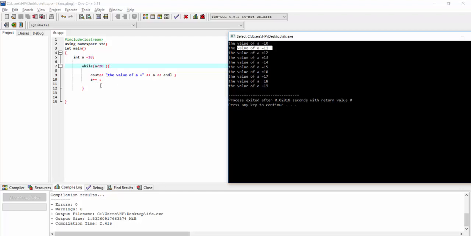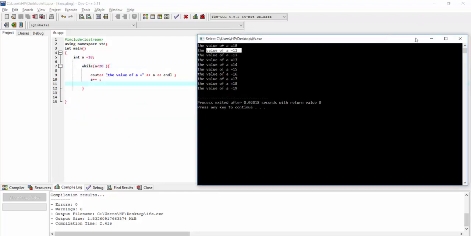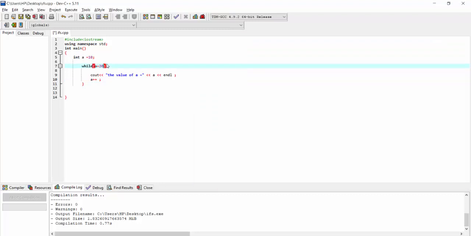We can have any condition here. For example, let's say I change the condition to while 1. Now what while 1 means is, in binary, 1 is set to be true and 0 is set to be false. So this condition will always be true, and this while loop will keep on running infinitely.